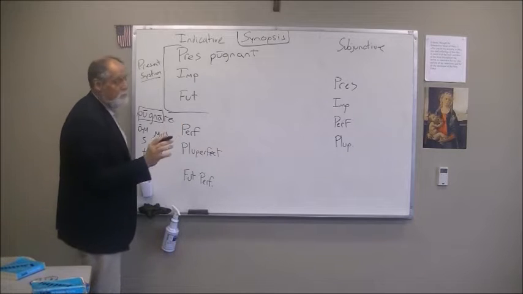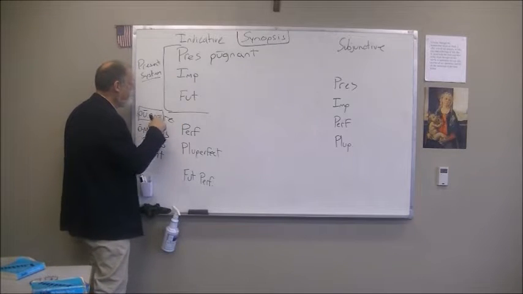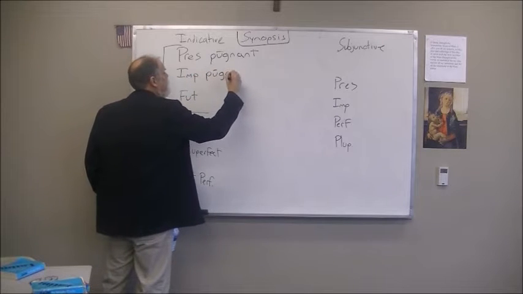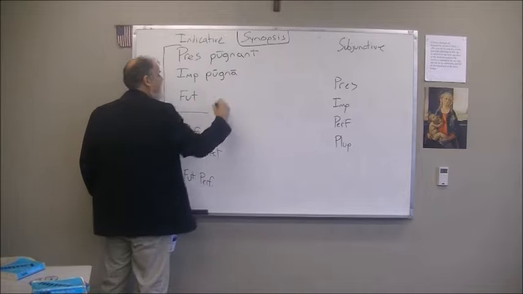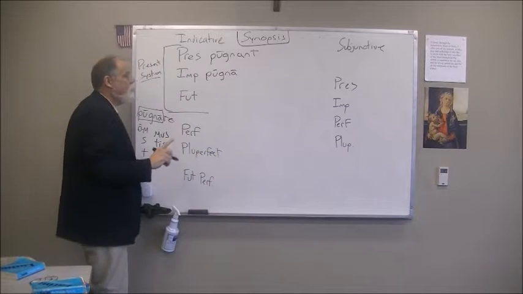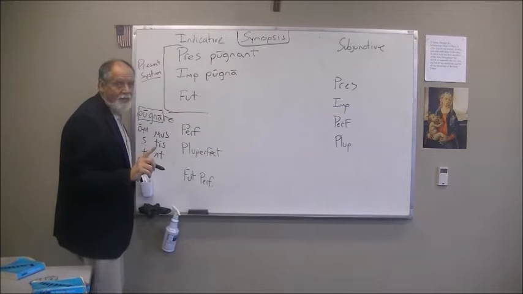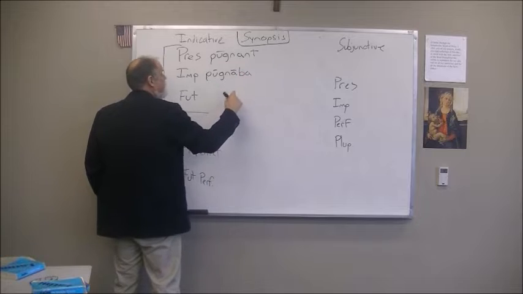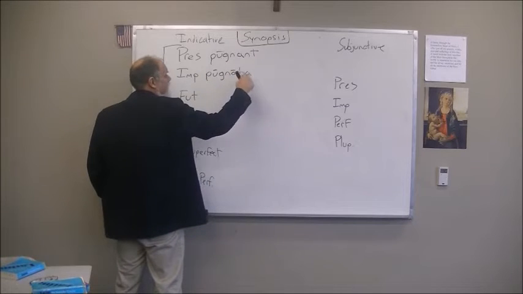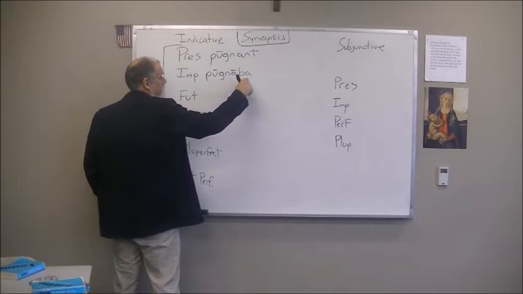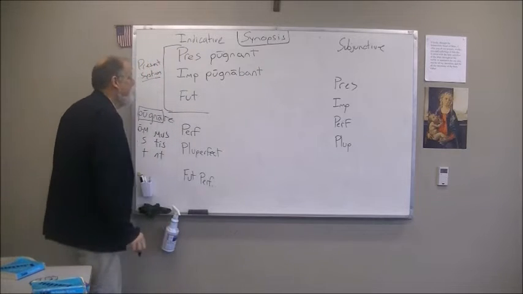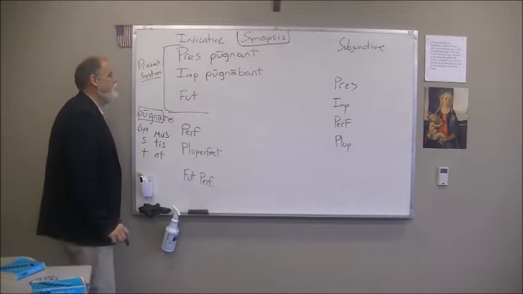Okay? Now we go to the imperfect. Now with this one, we do keep the stem with the macron. So we would start with pugna. All right? And with the imperfect, we have what is known as the tense sign. And if you remember, the tense sign for the imperfect is ba, B-A. But because the NT is here, there's no macron on this particular A. So it's pugnabant. All right? Remember how that one works, pugnabant.